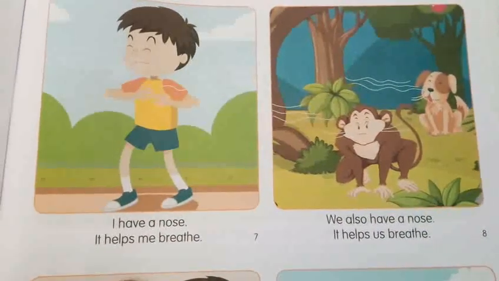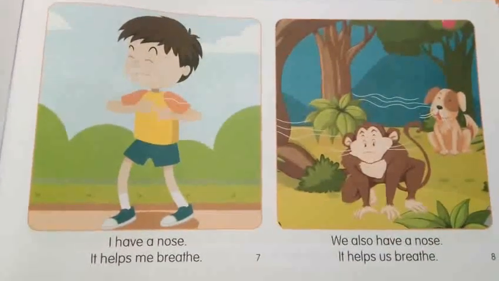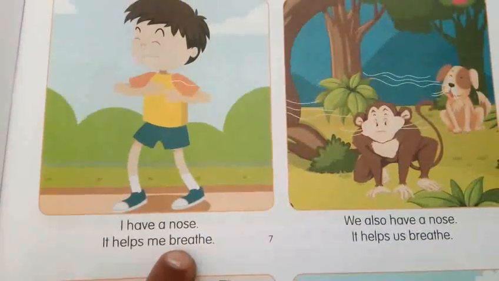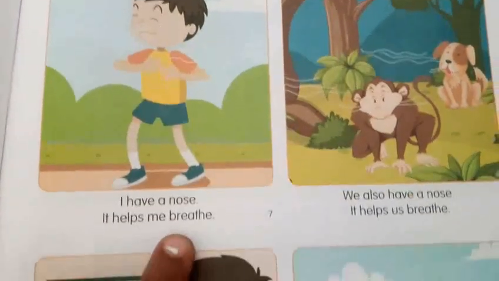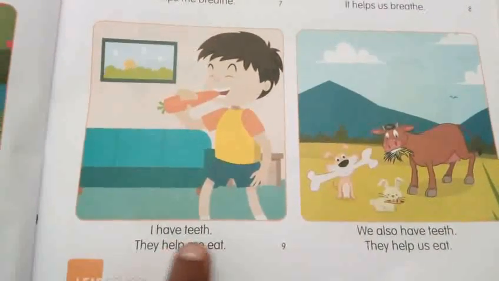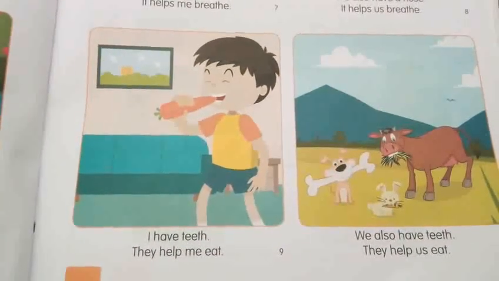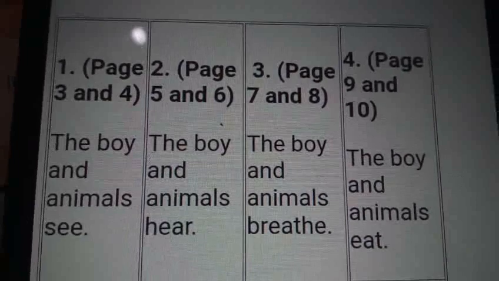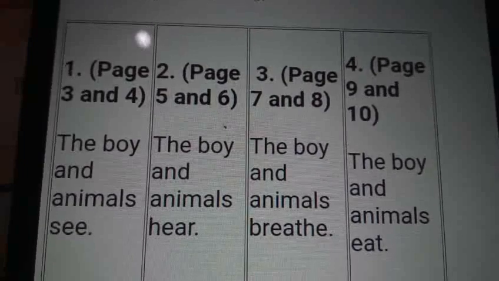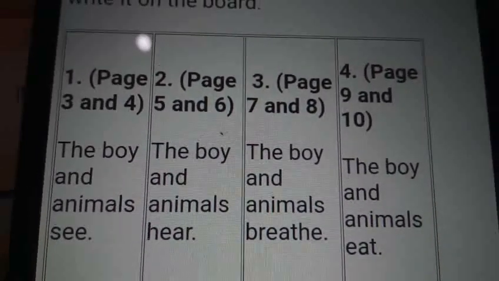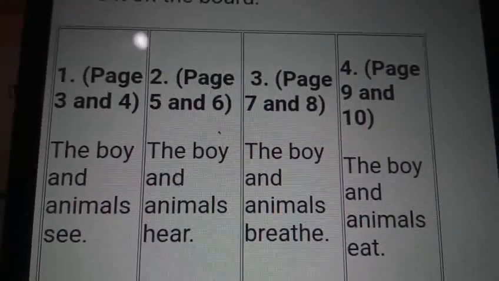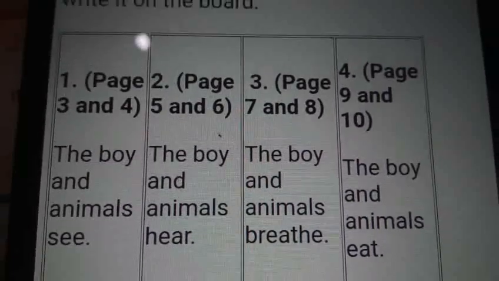7 and 8. What are they doing? What are the events here? Great. Boy and animals breathe. Next, 9 and 10. What do they do? Boy and animals eat. Right? See this. So, page number 3 and 4, boy and animals see. 5 and 6, boy and animals hear. 7 and 8, breathe. 9 and 10, eat.